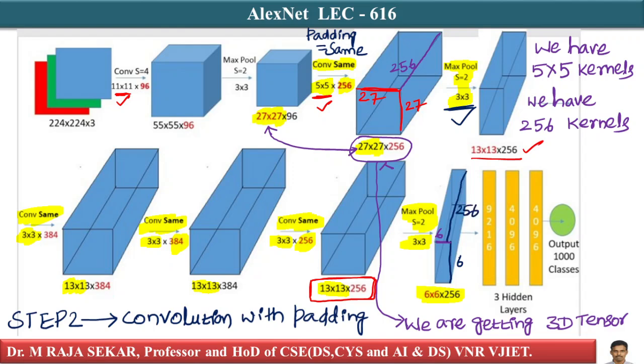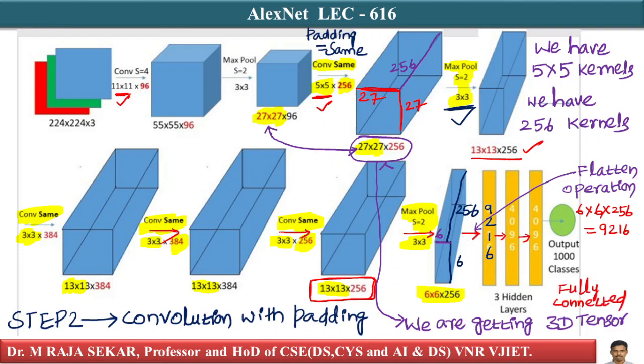Then we apply the flatten operation. Just try to recall, we already discussed the flatten operation in the MNIST dataset. This 6 into 6 into 256 is essentially 9216 values. I have two fully connected layers. My final layer is the softmax layer.